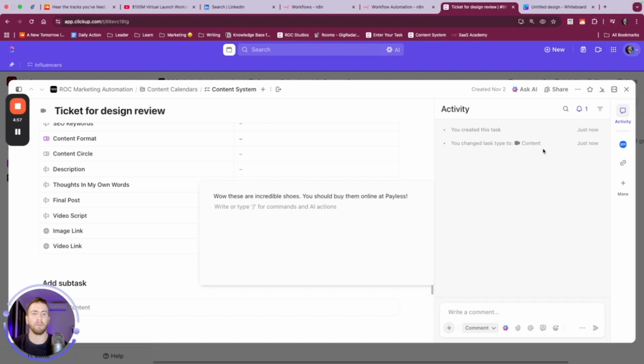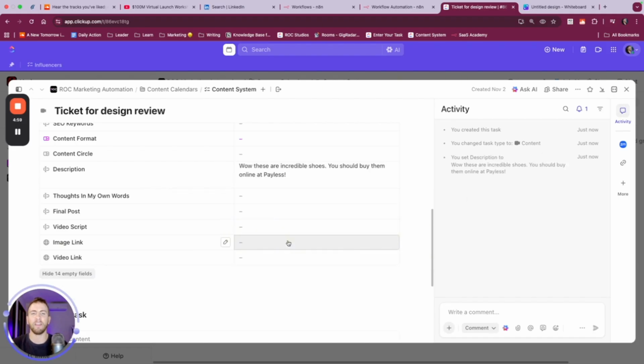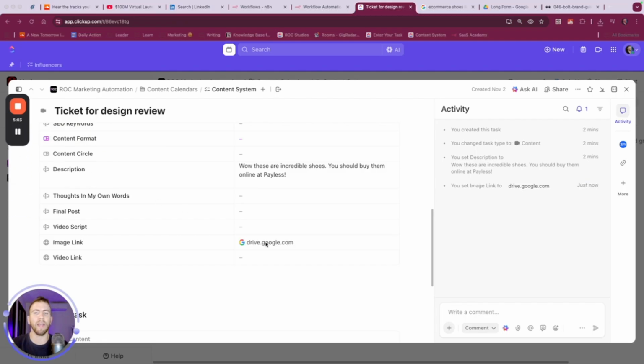I don't know if any of you remember Payless shoes. And then we need an image link. Let me go get that real fast. Okay, now we're back. We have our image link here, and we also have a brand book downloaded.